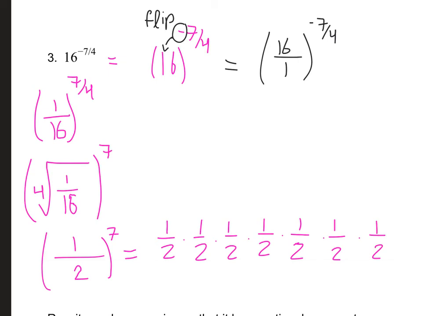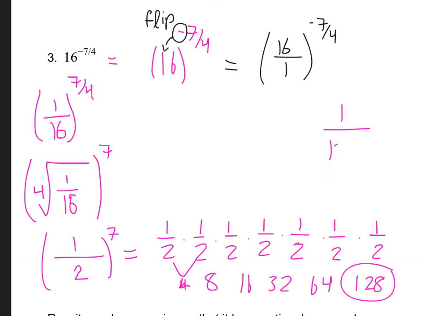So 2 times 2 is 4, and then times another 2 is 8, and then times another 2 is 16, times another 2 is 32, times another 2 is 64, times another 2 is 128. So this answer is 1 over 128. And that's just because I did 2 times 2 7 times, right?